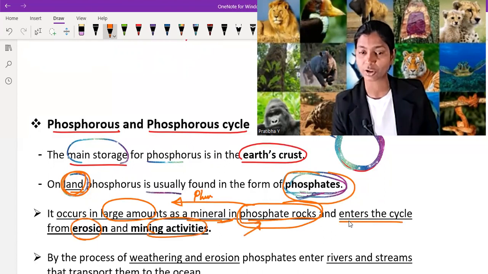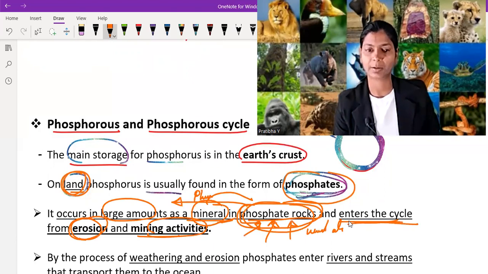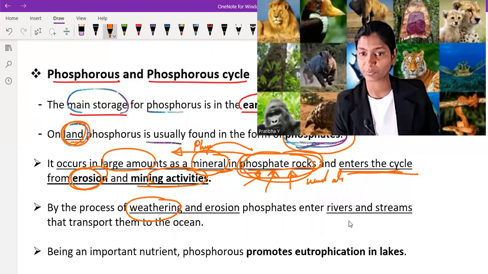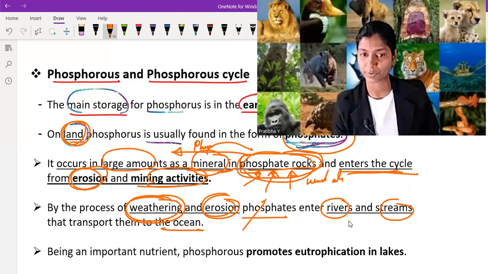When we mine the rock, or due to erosion, like when rain is falling or wind is blowing at high speed, the minerals embedded in the phosphate rock enter the cycle. By the process of weathering and erosion, phosphates enter rivers and streams that transport them to the ocean. Due to weathering and erosion, the phosphate rock releases phosphorus, which enters the rivers and streams, and then these transport the phosphorus to the oceans.